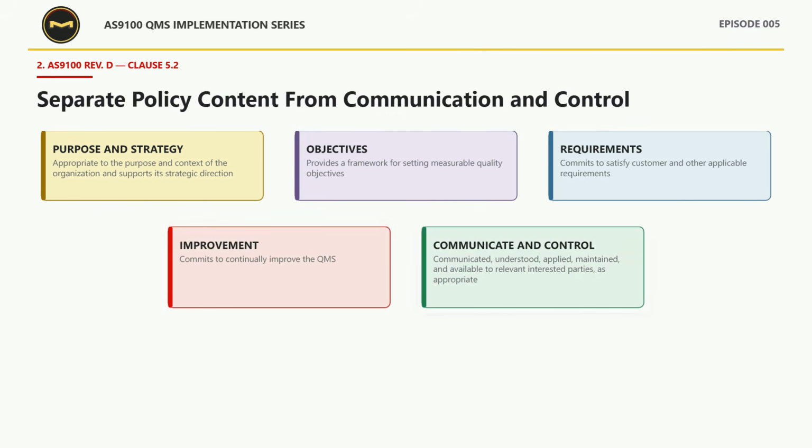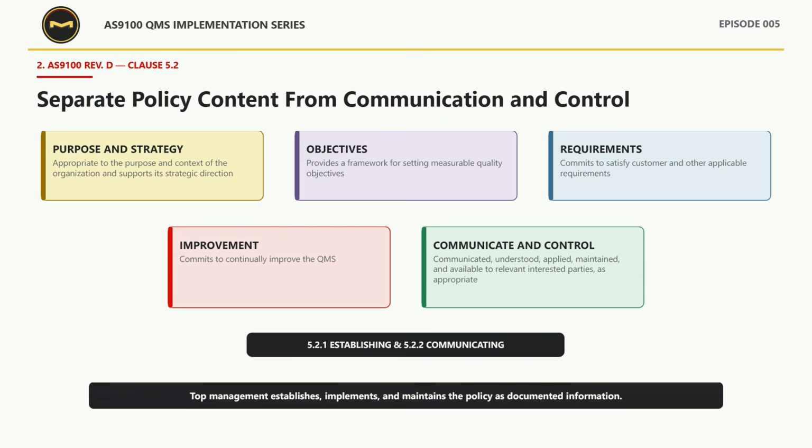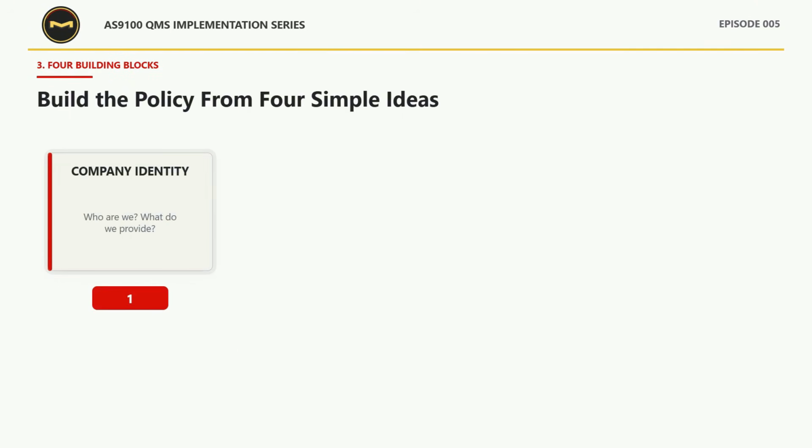Clause 5.2.2 then explains how the policy must operate. It must be available and maintained as documented information, communicated, understood, and applied within the organization, and available to relevant interested parties as appropriate. Now we can translate those requirements into 4 practical building blocks.